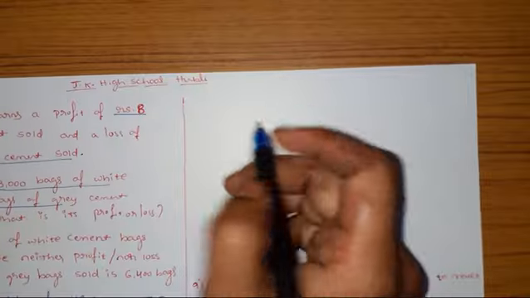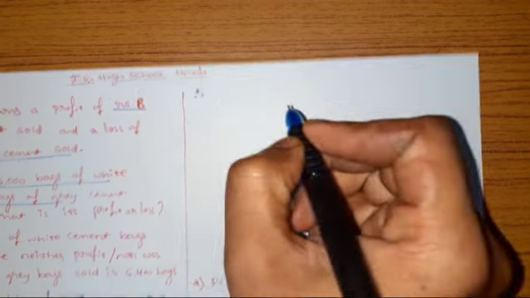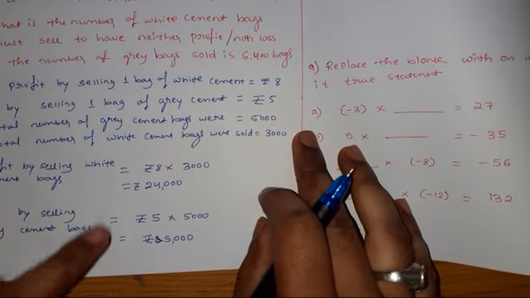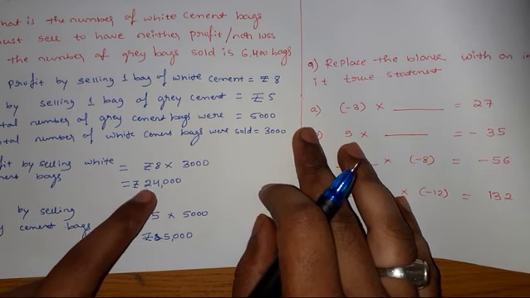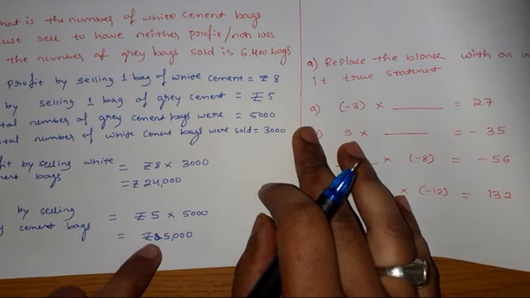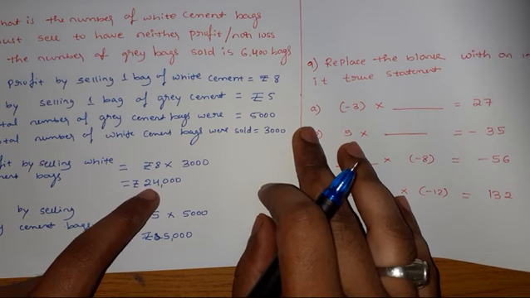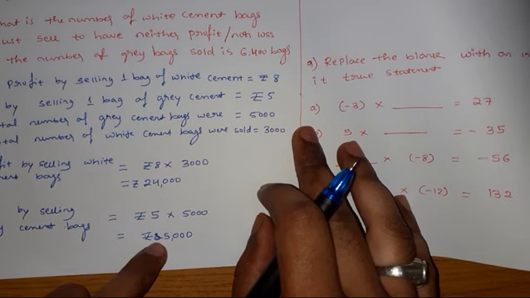Therefore, what can you conclude from this? Whether profit is more or loss is more? Of course loss is larger. Profit is only 24,000, whereas loss is 25,000.